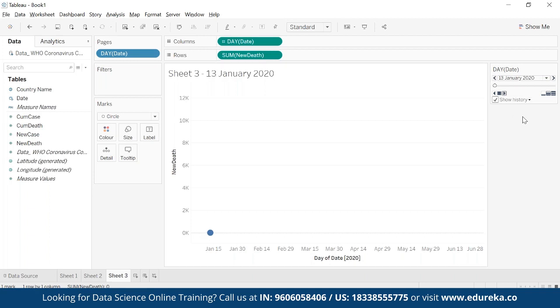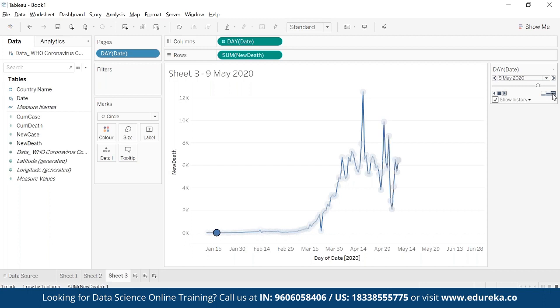And then this is the option which will help me do the animation. I'll click on this button, and here you see something is moving. Let me click on this dot. Here we go, and start the animation. Let me increase the speed a bit so that it makes more sense to you guys. You see how things are moving over the period of time. Beautiful. Deaths are increasing. We have to worry about it. It's going up, and then oh, it's going down, then again up, down, and so on. You can see that the animation is happening, which is helping me understand how the trend is over the period of time.